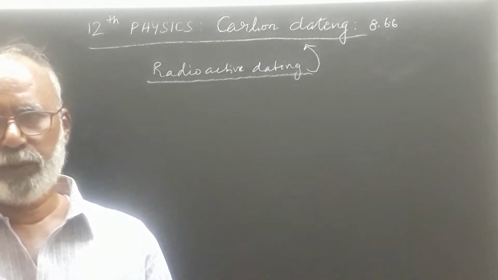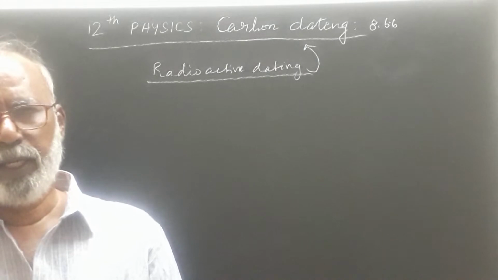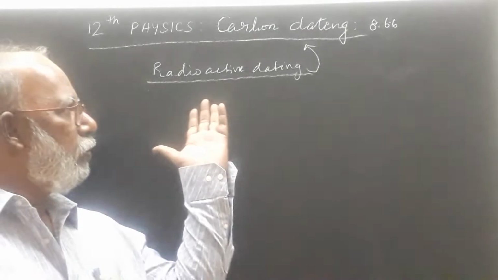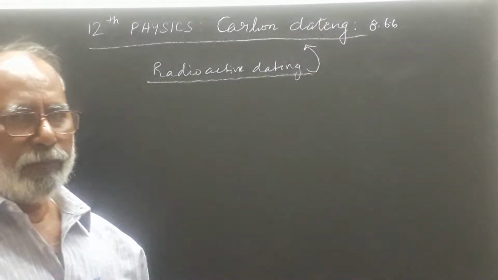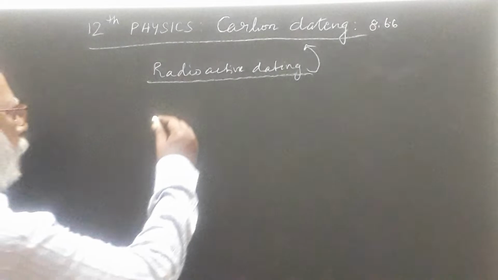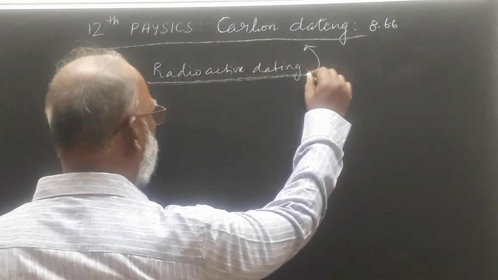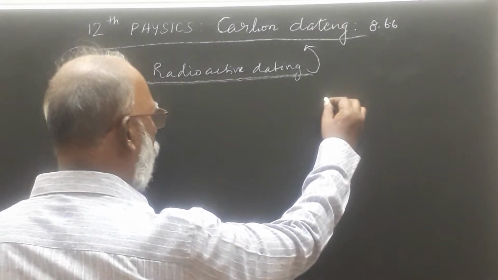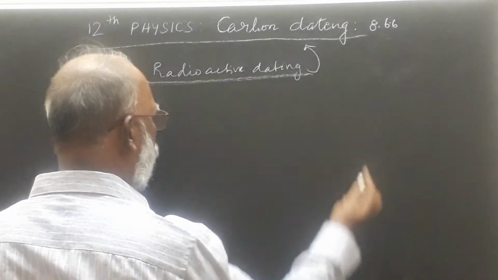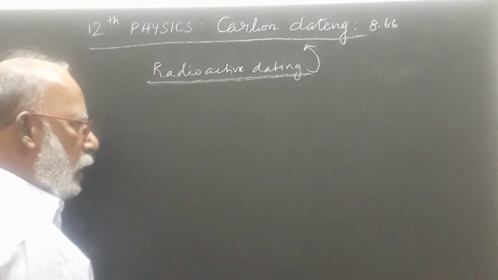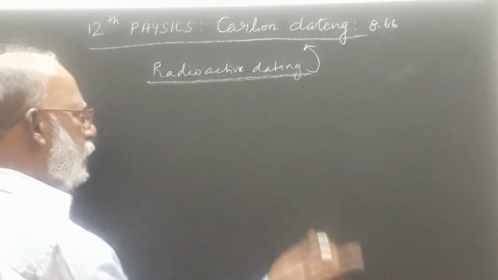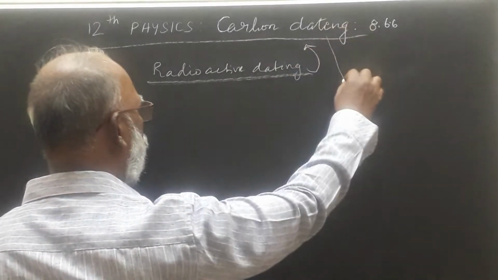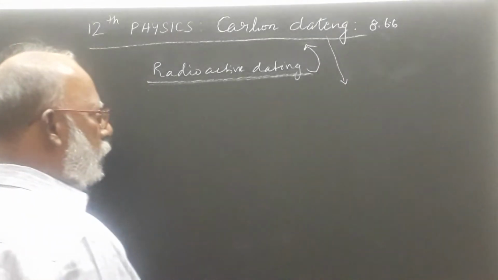On 12th physics, 8.66 carbon dating. Carbon dating is an application of beta decay, which leads to radioactive dating or carbon dating. Radioactive dating means that if you want to find out the age of a dead body, or the ancient materials, whatever it may be, then we can utilize this carbon dating process.